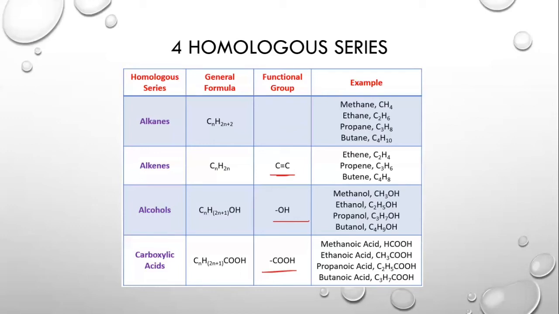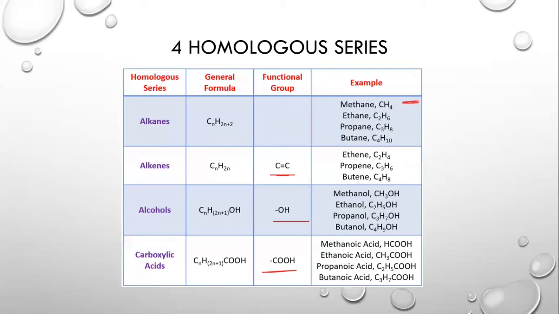Now let's move on to the general formula. For alkanes, we are given the general formula as CnH2n+2, and for alkenes we have CnH2n, and so on. The general formula is a formula that we have derived so that we can find any compound in a particular series. Like in alkanes, we have CnH2n+2. The first member of the series is methane.